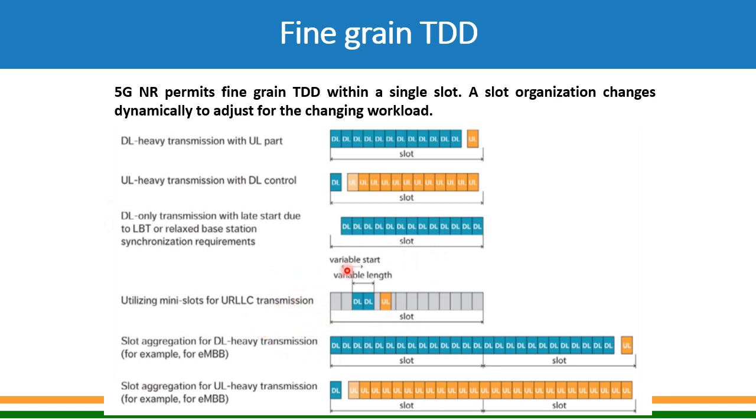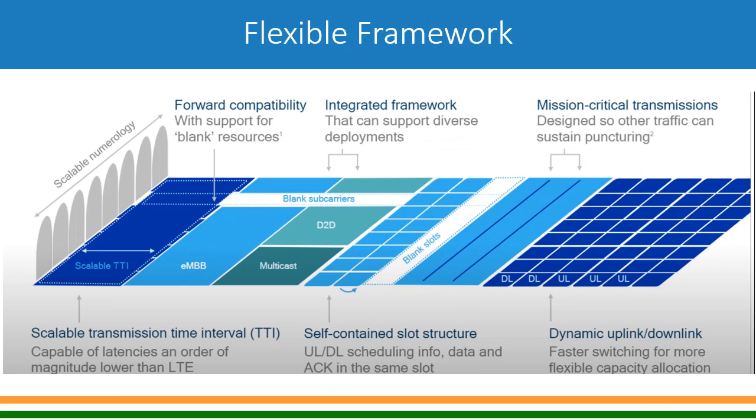For URLLC, you can utilize mini slots. For eMBB, you use this kind of slots where you have downlink symbols and maybe one as uplink, and so on. So this is a fine grain TDD with the flexibility you can use in a single slot. That's how the 5G frame structure is also called a flexible framework, because it has provision for forward compatibility,